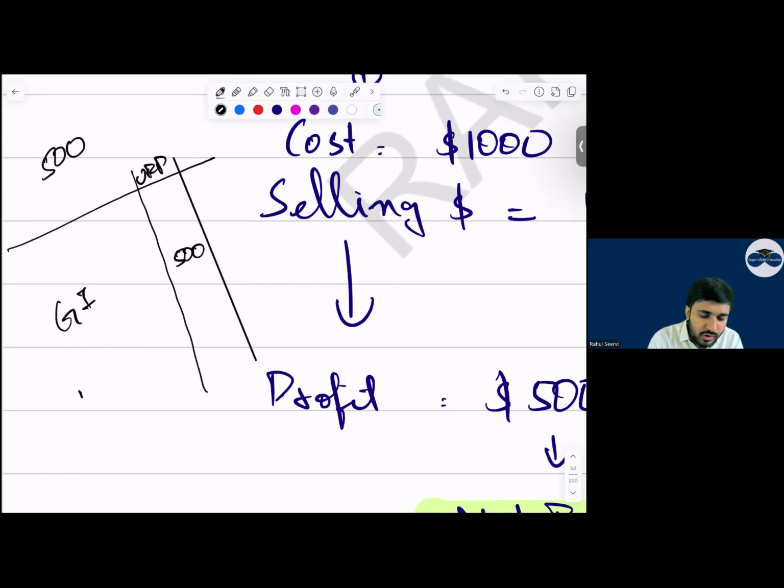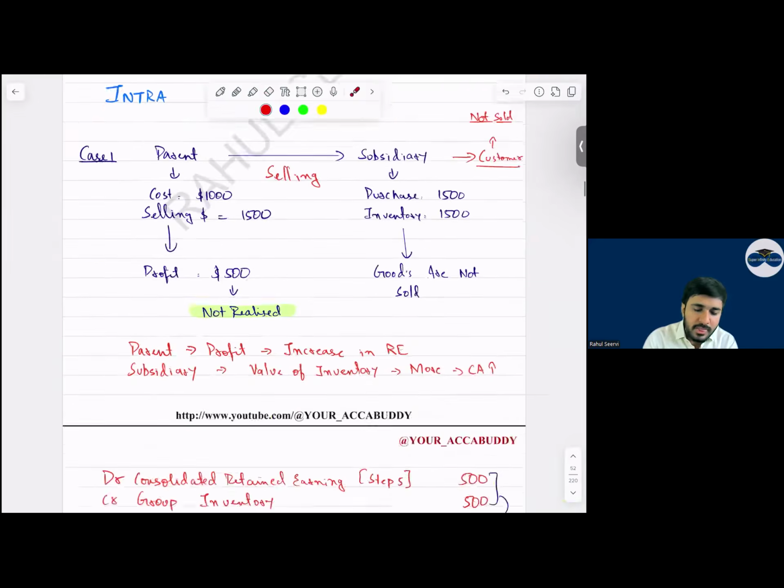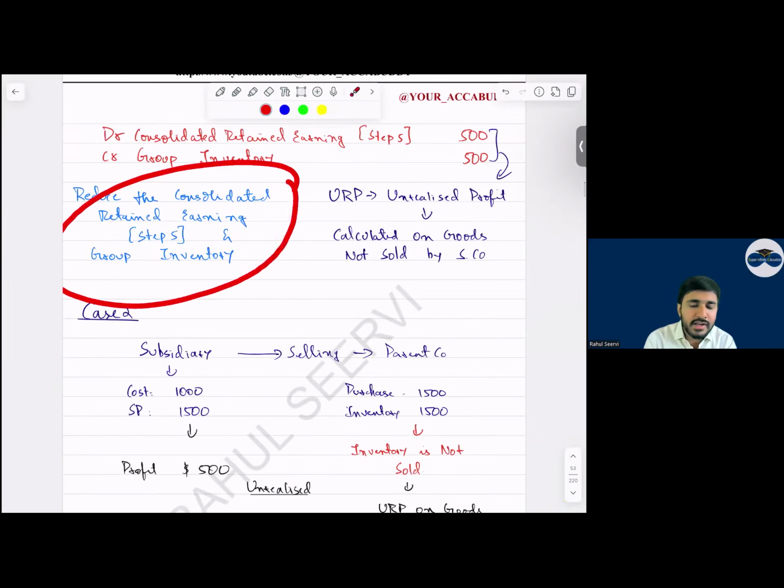One hit. So one hit, what we will do? अरे retained earnings से minus कर लो. Parent का ही है ना. It's parent share ना. So reduce it. Simple. This is the way how you do the adjustments. Yes, sir. Clear? हाँ जी, sir. Then coming to the next one. So reduce from consolidated retained earnings and group inventory.